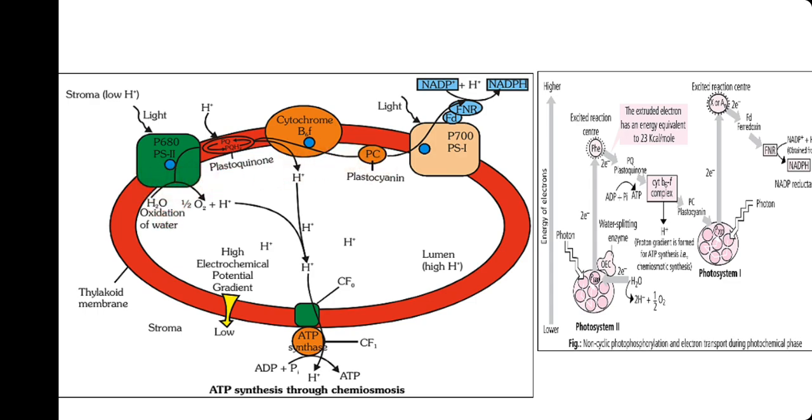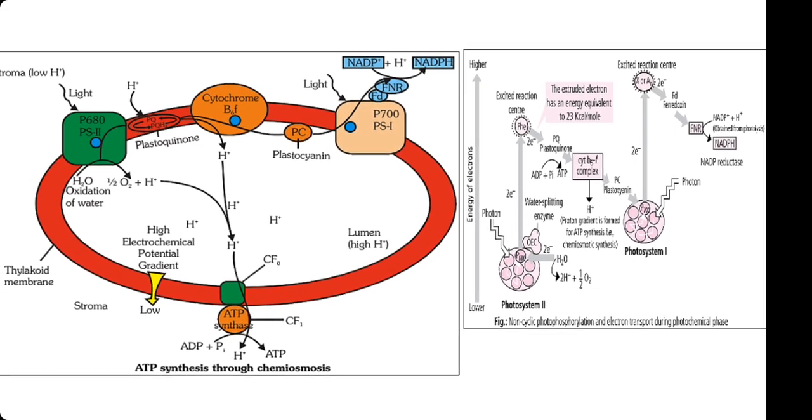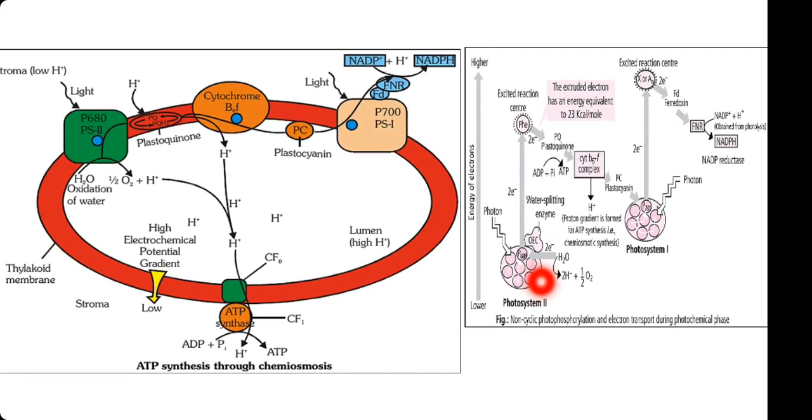Now observe. As I discussed previously with you the non-cyclic photophosphorylation, here I am showing you the diagrammatic representation and the schematic representation side by side. So you can easily understand the concept, how the proton accumulation is taking place. Listen carefully. When the light is falling onto photosystem 2, the excitation of the electron will take place in this way, and the pheophytin will absorb it and later pass it to the plastoquinone.